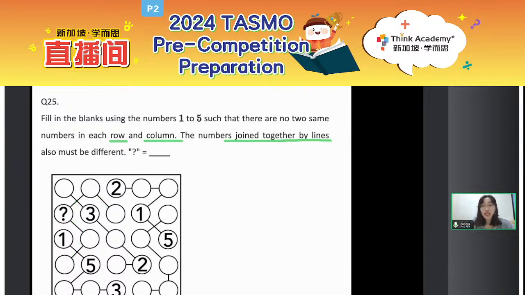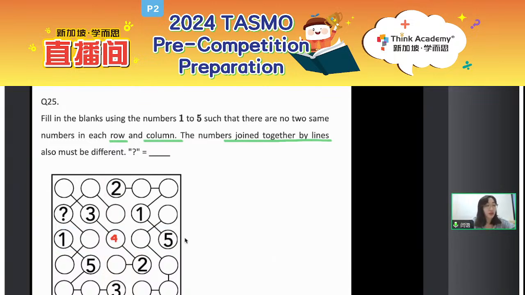Okay, so in this question, can you find which position is the easiest one to start? Can you find it? Okay, which one? Yes, the middle one, okay? So here, pay attention to the overlapping part. Everyone, you see that this is the special position. So you can see 2 on the top, 3 at the bottom, 1 on the left, 5 on the right. Then what is the only missing number I can fill in the middle? Yeah, correct. Okay, that is 4.